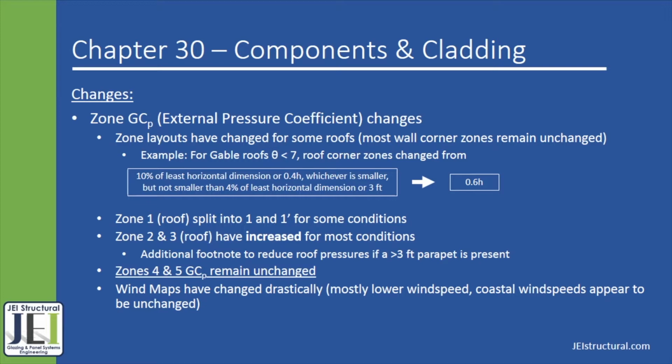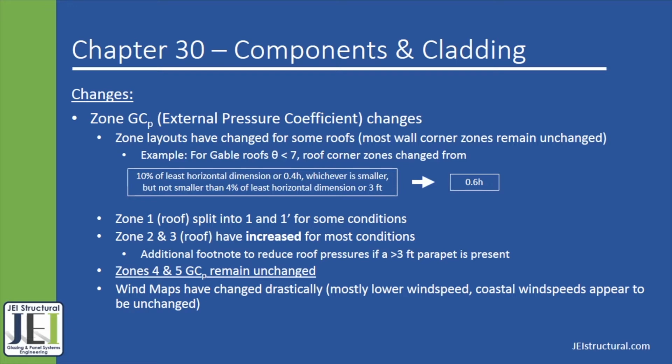Chapter 30 is arguably the most influential chapter for most JEI projects, and there have been a few changes from the previous code. The first is that external pressure coefficients for roofs have changed, which results in a change of wind pressure on the different zones of a building's roof. I won't be going over the exact and specific numbers for this presentation, but overall, most of the external pressure coefficients for roofs have increased. Also, the wind zone locations have changed more for some roof types, which I'll go over in the next slide.